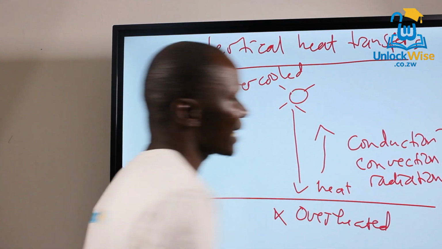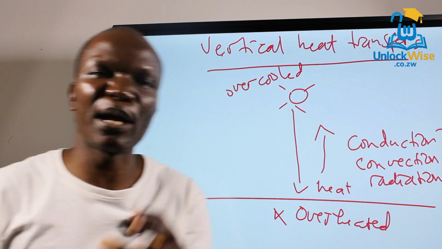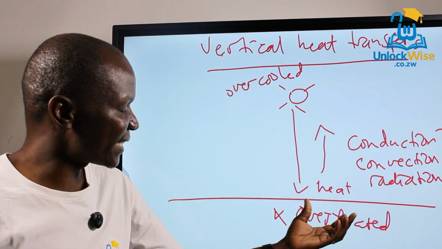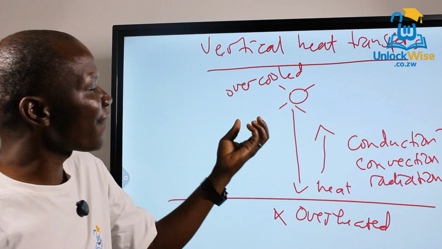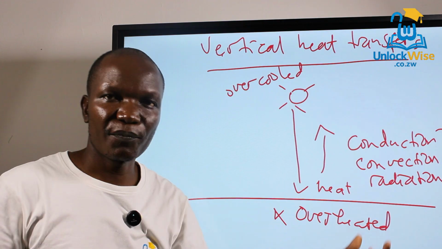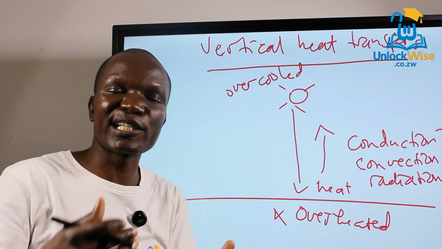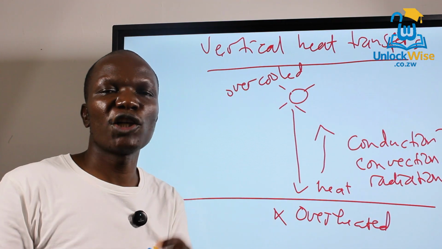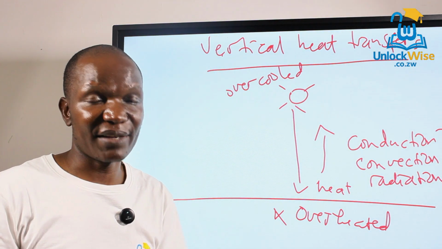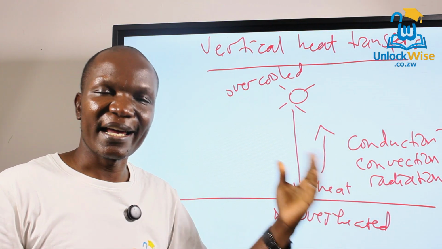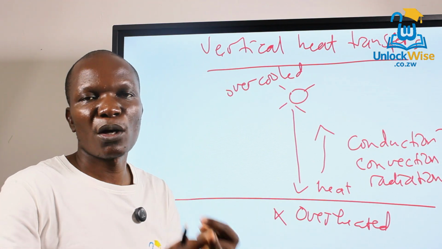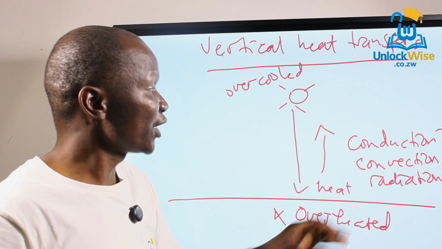So these are the three processes by which heat is transferred vertically to avoid overheating on the Earth's surface and overcooling in the upper atmosphere. When we talk about radiation, it occurs when heat is lost back to space, especially during cloudless nights. It results in what we call radiation cooling, which can form radiation fog, which can also form dew, right? So you need to know about this one.